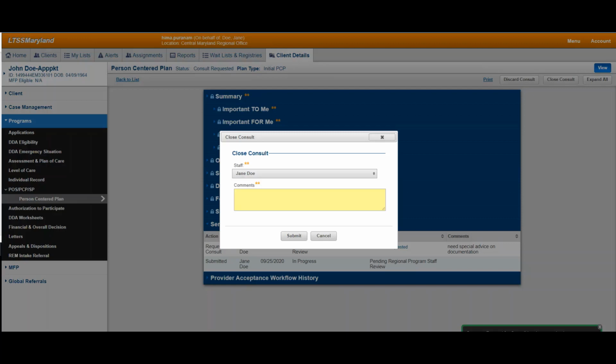I shall add the comment stating DDA HQ nurse called on this date and advised to deny the request for nursing as the person does not demonstrate an assessed need. I can go ahead and click on Submit.